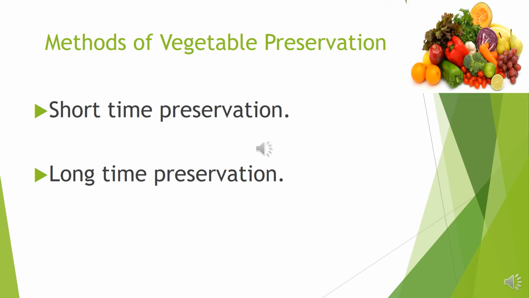To keep the vegetables in a refrigerator, vegetables should be washed and cleaned. Then cover the vegetables using polythene. And finally, we will keep them in the refrigerator. This is all about short-term preservation. And now it's time to know about long-term preservation.